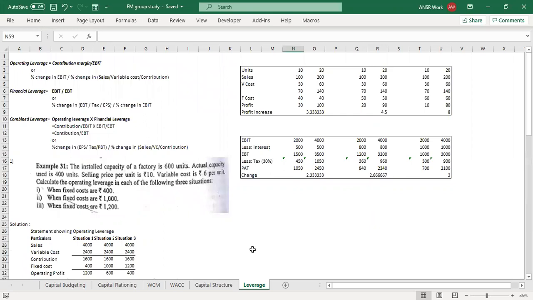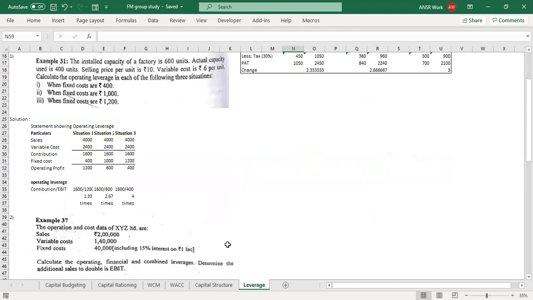But it can be important for the viva, right? Yes, that's why I covered it. They can definitely ask what is operating leverage, what is combined leverage. So at least you can tell what leverage is. Now you can tell the formula, a little bit of the concept about it, and the use of it also.